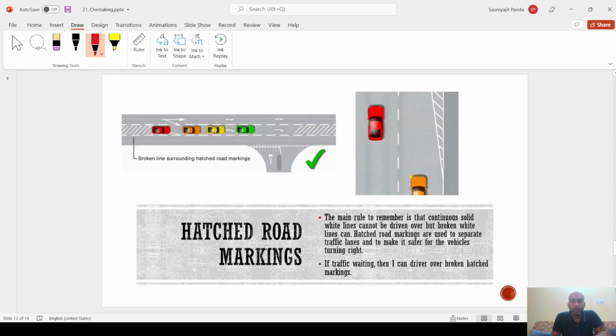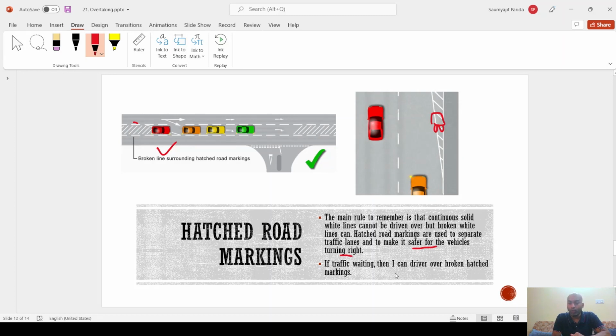Okay, hashed roads and markings, the concept behind it. The main rule to remember is that continuous solid lines cannot be driven over, but broken lines can. I cannot drive over these solid lines, but I can drive over the broken lines like this in this scenario. Hashed road markings are used to separate traffic lanes and to make it safer for vehicles to turn right. Just remember the purpose of hashed markings on the road.